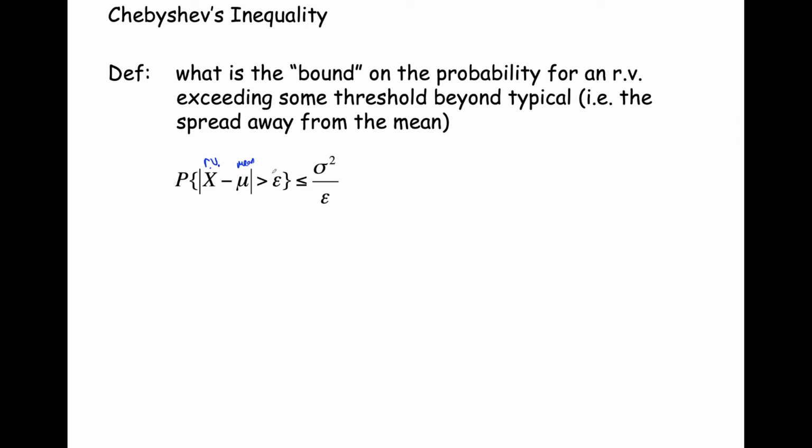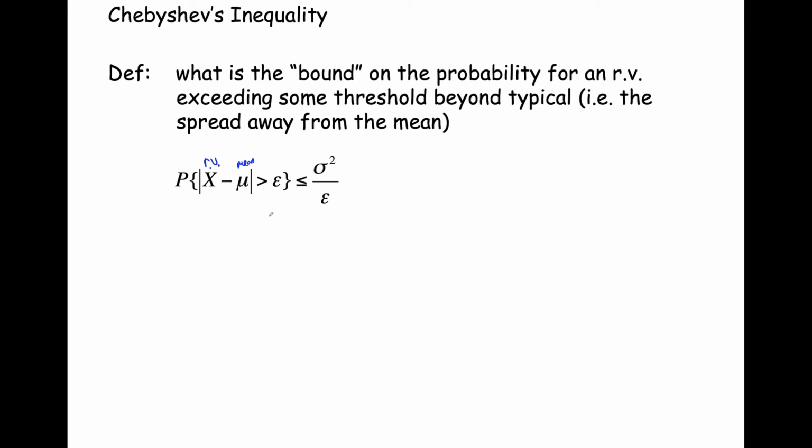Now, epsilon is a number, and we use the greater-than inequality to connote exceeds. So what's the probability that the difference between random variable X and its mean is more than some threshold epsilon?